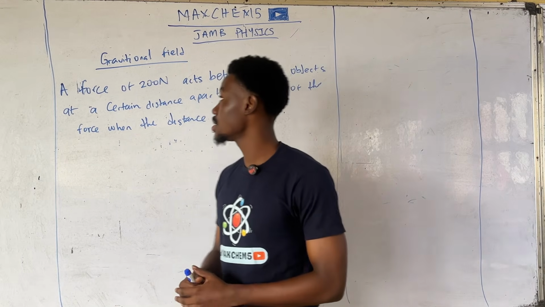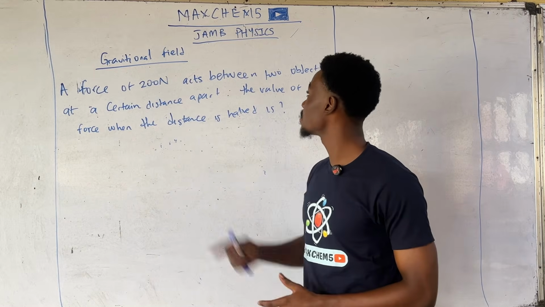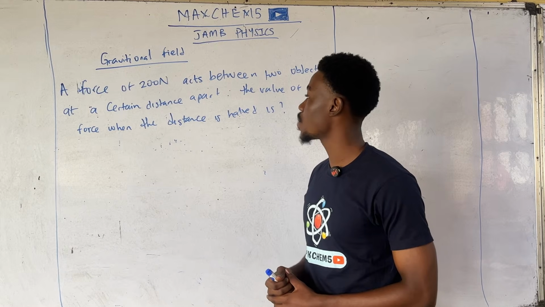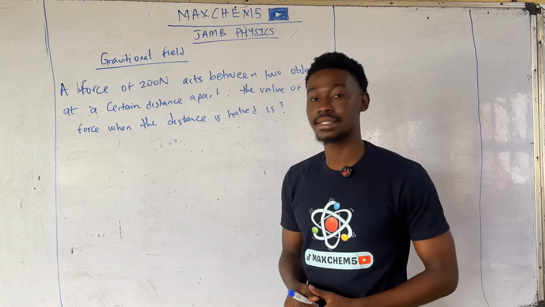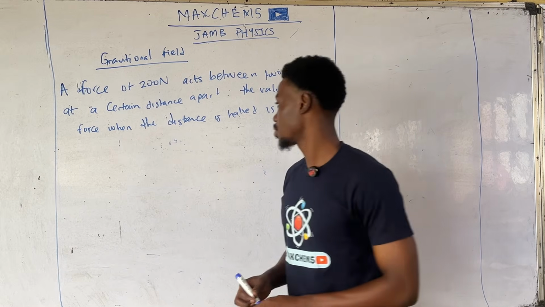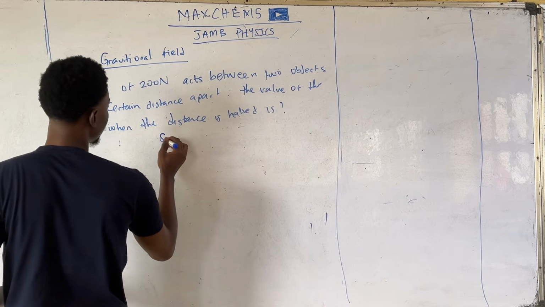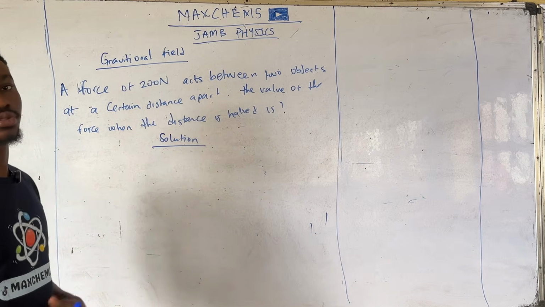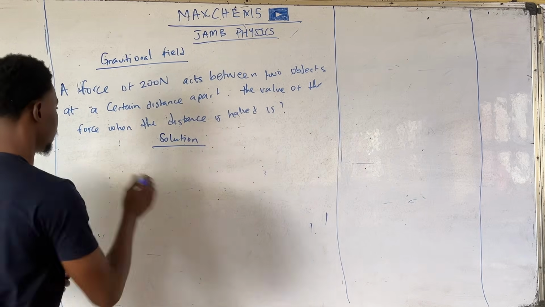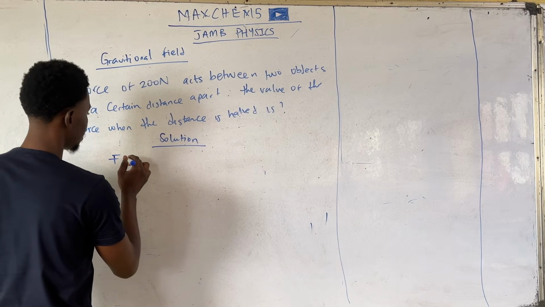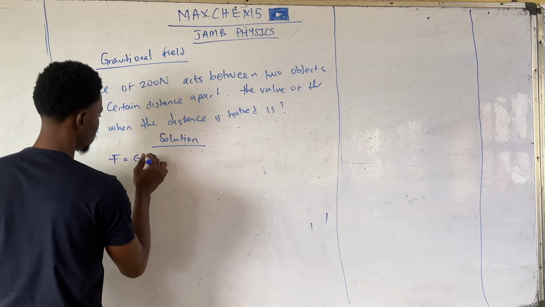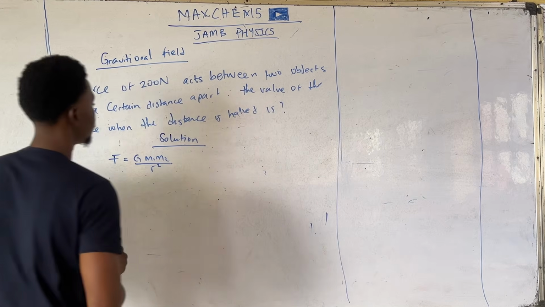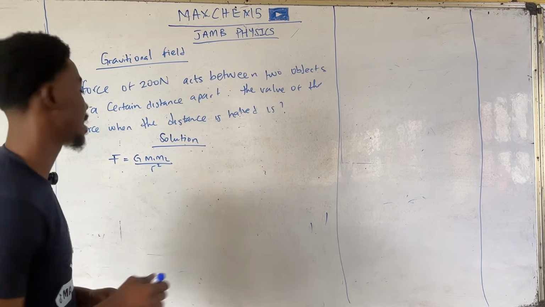Here we have a question that says, a force of 200 Newton acts between two objects at a certain distance apart. The value of the force when the distance is halved is question mark. So, how do we solve a question like this? The first thing you need to know is the formula itself, which says F is equal to G m1 m2 over r squared.